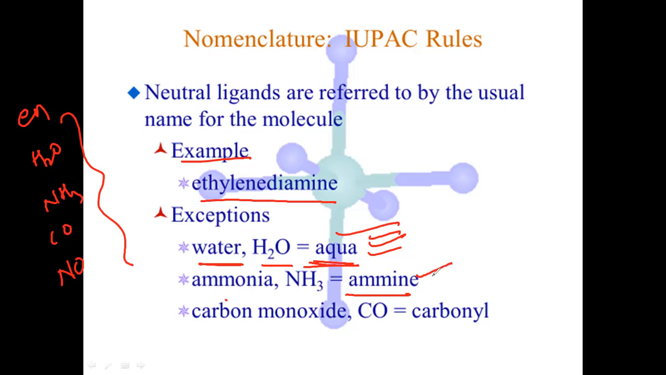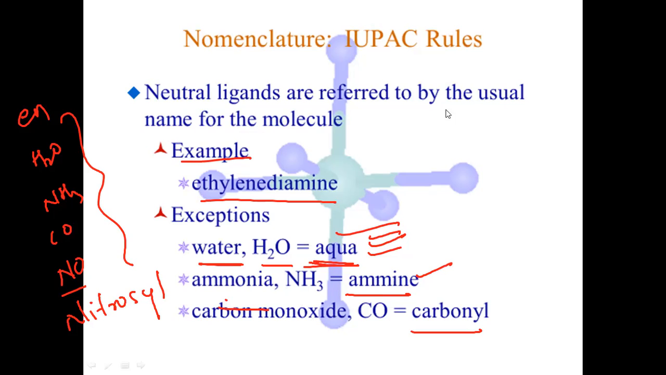So in some books it is also written like this. And carbon monoxide which is carbonyl, NO which is nitrosyl. So like this the names will be like this for the neutral ligand. So if it is a neutral, you need to write like this.